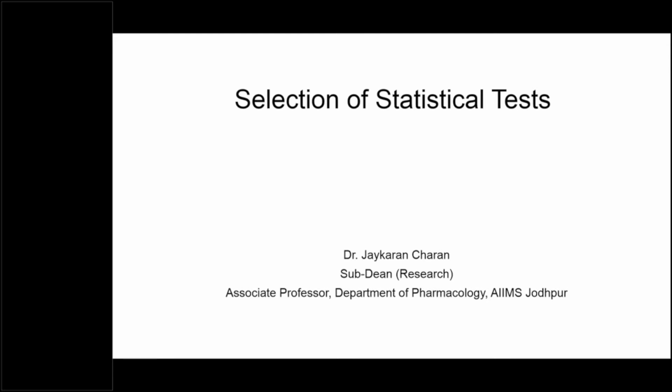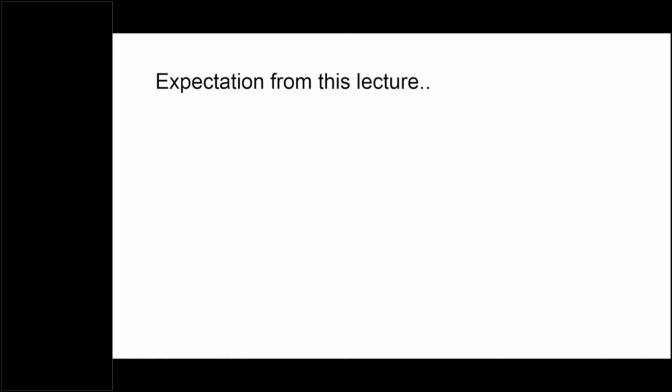Basically, in today's session, we are going to discuss one of the very important things related to research methodology, and that is the selection of statistical tests. So what can you expect from this lecture? During this lecture, we will discuss what are the steps for selection of appropriate statistical tests.